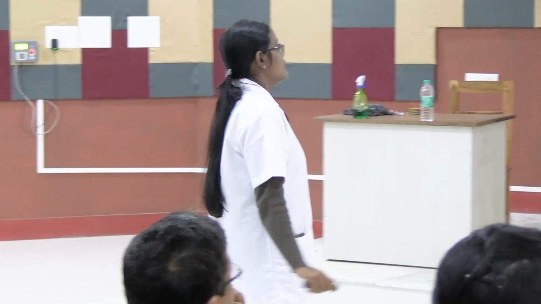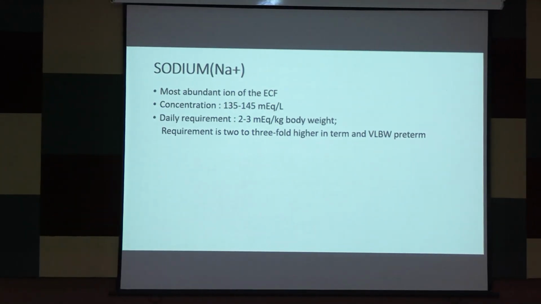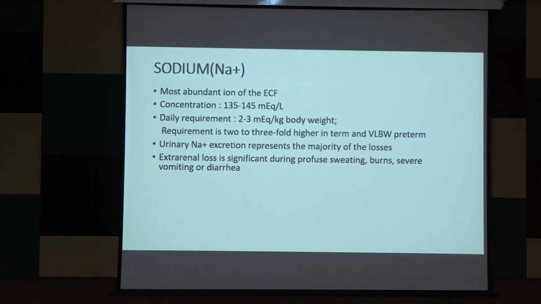Sodium. So, what is the normal concentration? 135. Very good. 135 to 145. Okay. Very good. Daily requirement is 2 to 3 milliequivalent per kg body weight, and it is quite higher in preterm, VLBW and preterm, because their kidney is not so matured, so reabsorption is not properly done, so their requirement is slightly higher. The major excretion is via renal pathway, and some other extrarenal loss takes place through sweating, burn, diarrhea, vomiting. Okay.